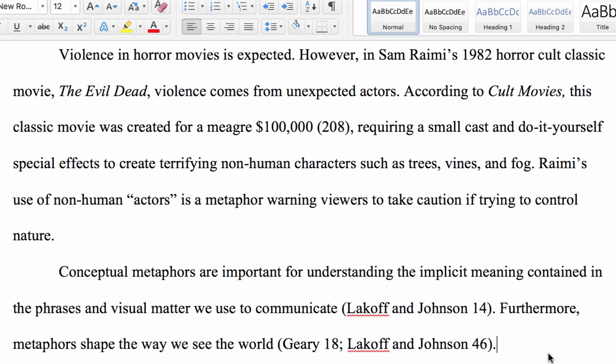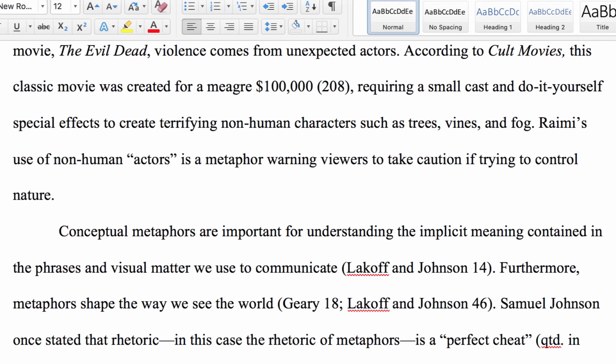But I need to discuss it in terms of Samuel Johnson because James Geary did not say that. He is quoting somebody else. So I would have this mini quote, perfect cheat, which was said by Samuel Johnson, and I'll put qtd. in Geary, and it was on page 18.